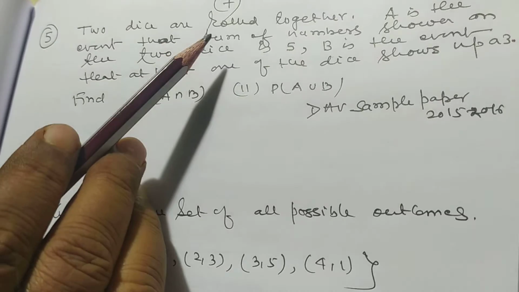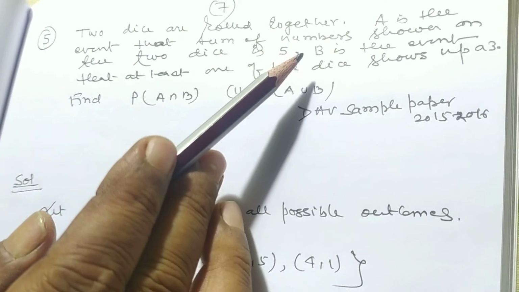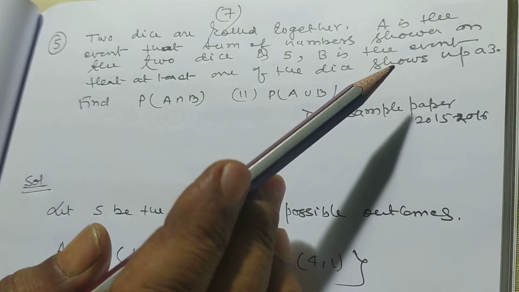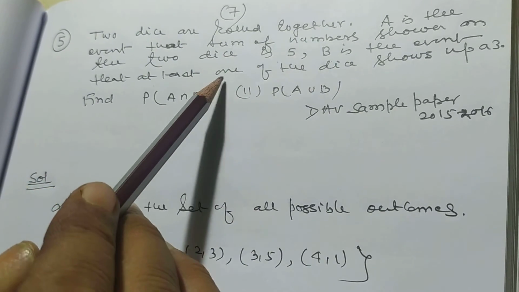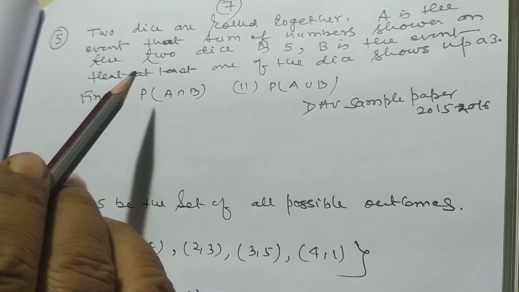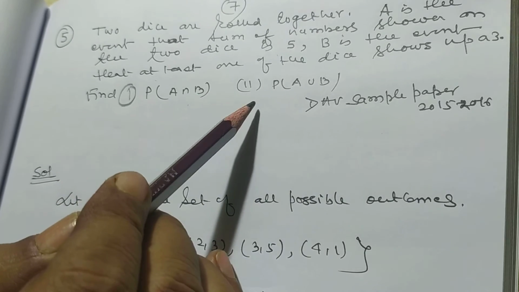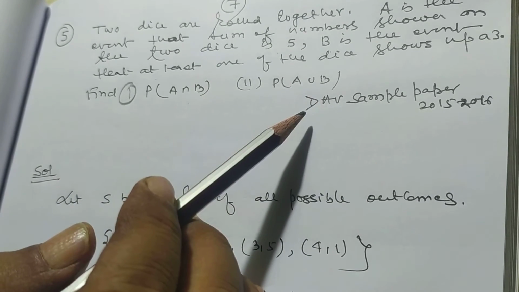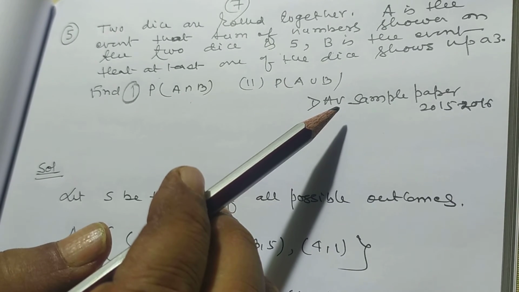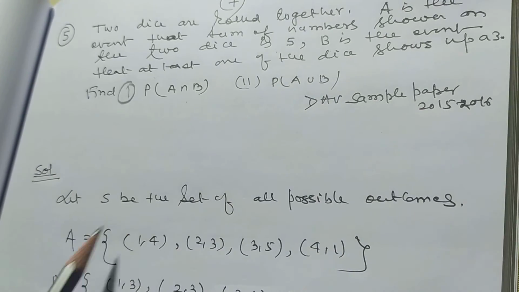Two dice are rolled together. A is the event that the sum of numbers shown on the two dice is 5. B is the event that at least one of the dice shows up a 3. Find first, probability of A intersection B, and second, probability of A union B. This problem was taken from the DAV sample paper 2015 to 2016.